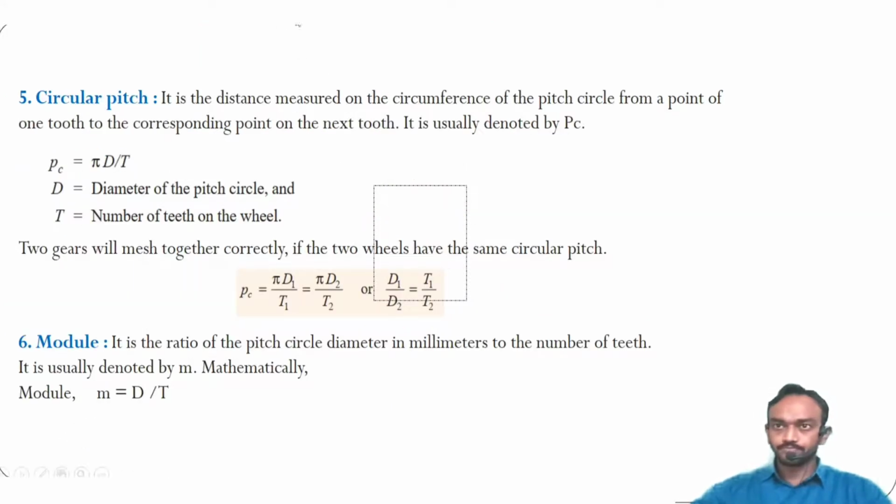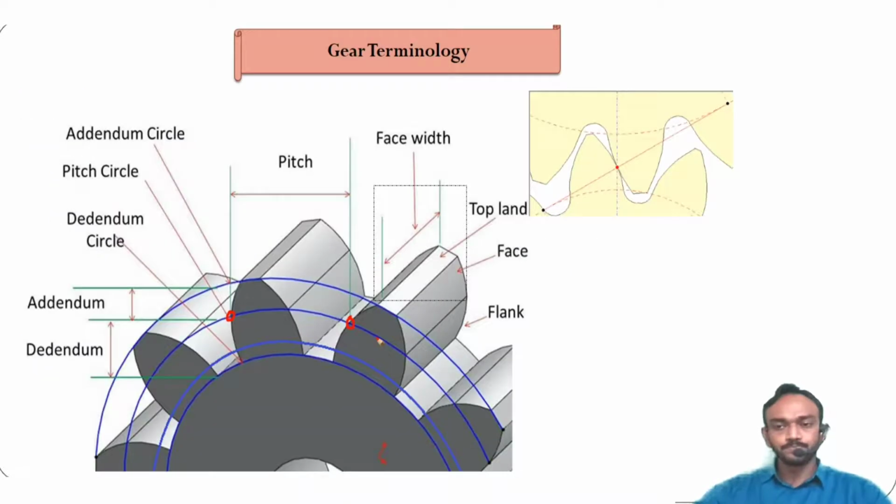Circular pitch is a distance. It is the distance measured on the circumference of the pitch circle from a point on one tooth to the corresponding point on the next tooth. How can you measure it, is there a formula? The total circumference of the pitch circle is pi d, where d is the diameter of this pitch circle.